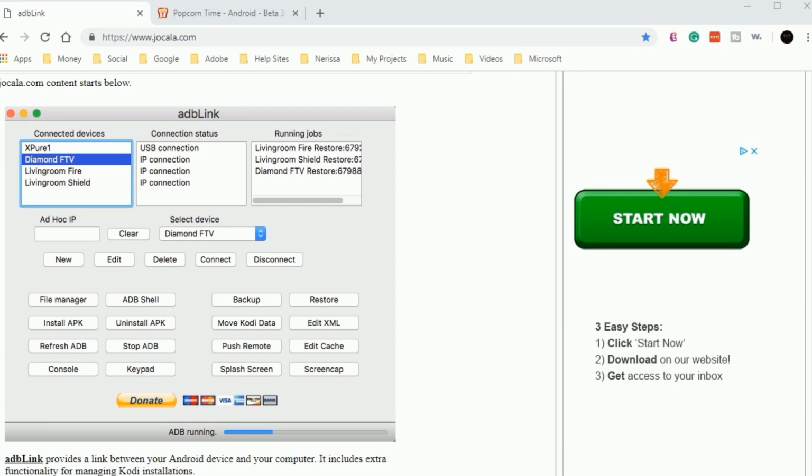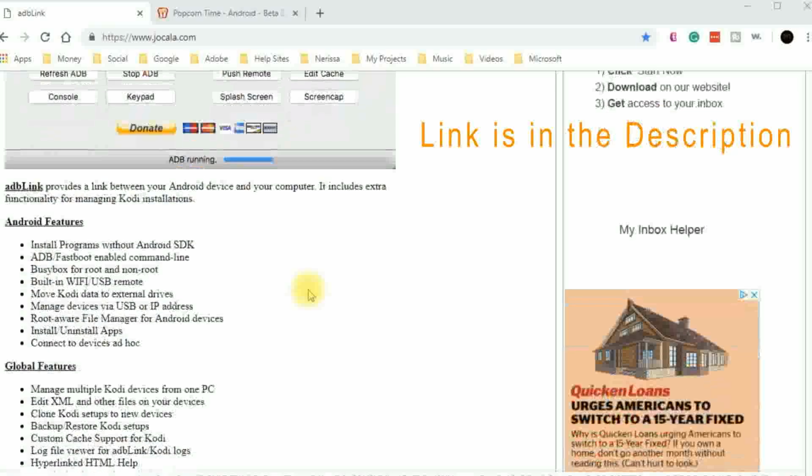In this video, I'm going to show you how to transfer APK files from a computer to your Firestick, Fire TV, Android device, whatever you want to try using. But I'm going to be using a desktop computer and a Firestick. First thing you want to do is go to the AdbLink website and download their software.